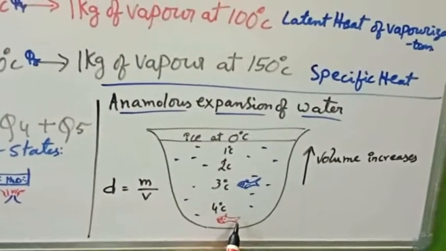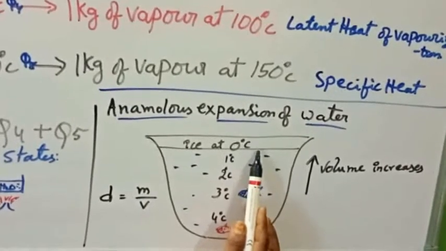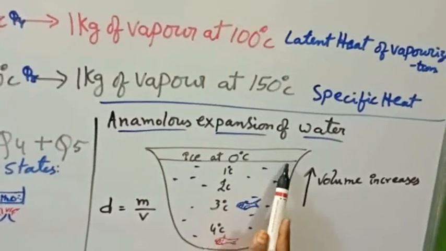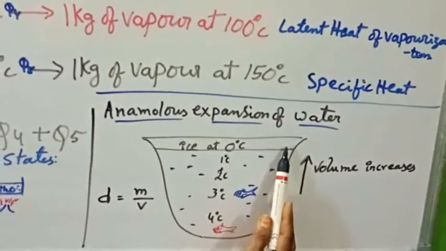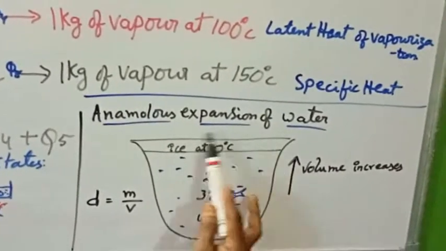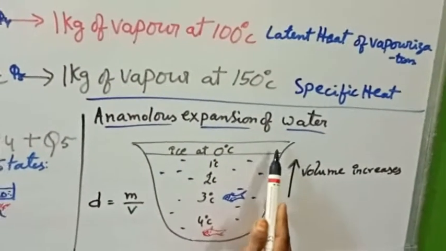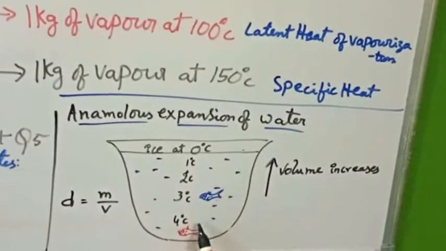So here when the water is changed into ice at 0 degrees, ice blocks are floating on the water bodies and they are acting like bad conductors of heat, so that they will not allow the water body to lose the heat. Even though the surroundings are at minus temperatures, this ice layer will protect the aquatic life.